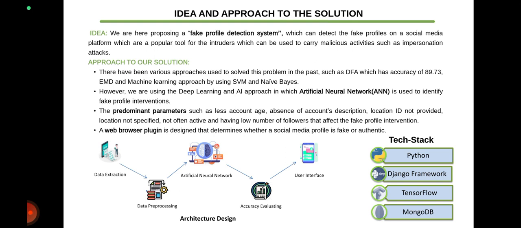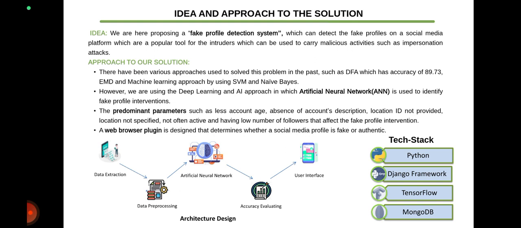However, we are using the deep learning and AI approach, in which an artificial neural network is used to identify fake profile interventions. The predominant parameters such as less account age, absence of account description, location ID not provided, location not specified, not often active, and having a low number of followers affect the fake profile intervention. A web plugin, a browser plugin, is designed that determines whether a social media profile is fake or authentic.